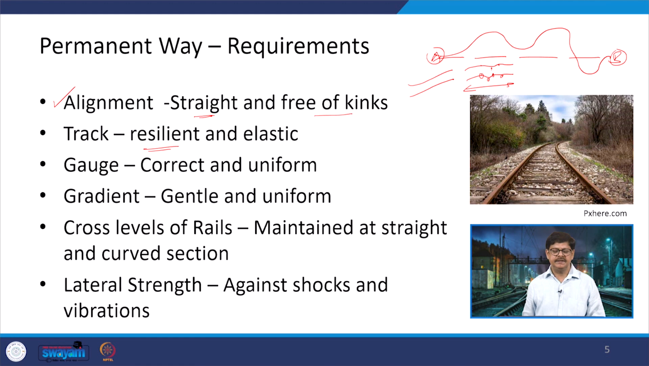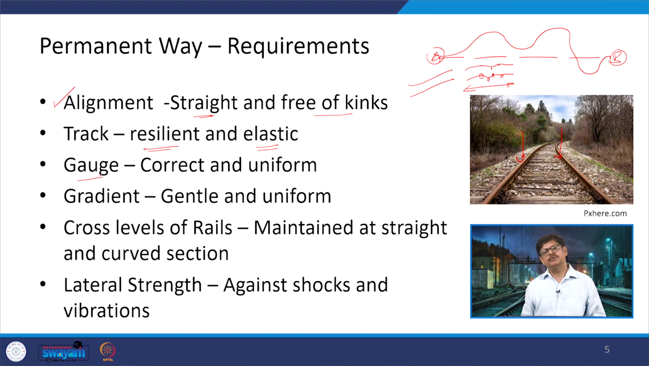So, it should be resilient in nature, but at the same time it should be elastic, because whatever load comes on the rail will cause some deflection. If that deflection is caused, it should not remain constant. As soon as the train has moved, the track should come back to its normal condition, and that is where the elasticity is being talked about here. Another thing is related to gauge.